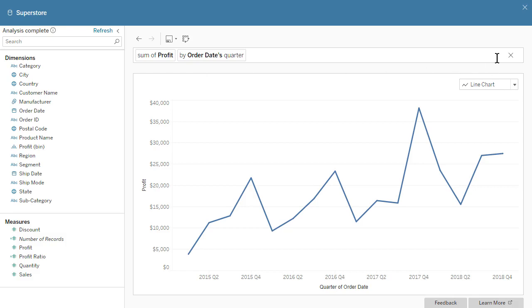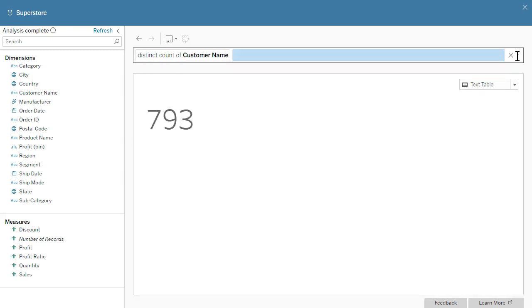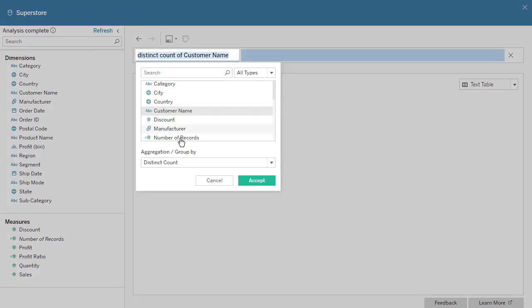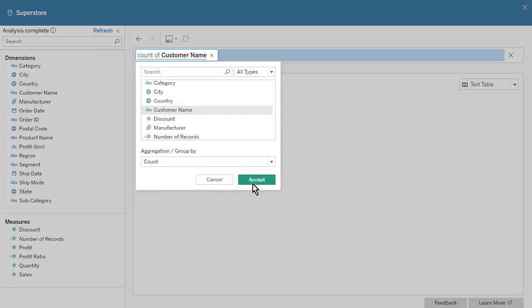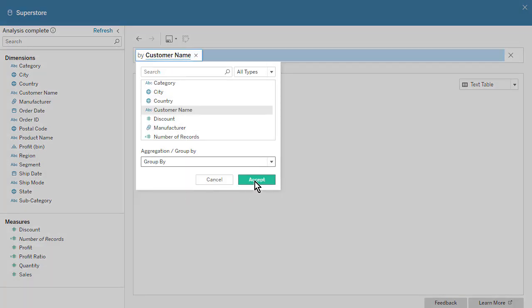Let's ask another question. Questions containing only dimensions will often count the number of values. For example, when we ask, "How many customers do we have?" the result shows that a distinct count was performed. This ensures that repeat customers are only counted once each. If we click on the analytical phrase, we can modify the aggregation to count to include repeats, or to group by to see the list of customers.